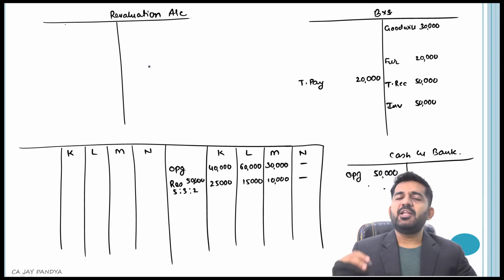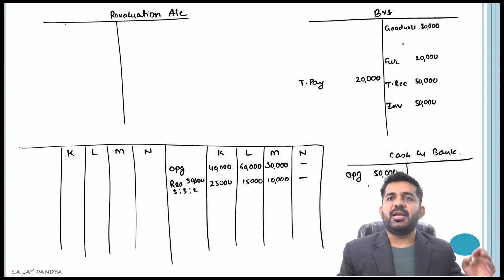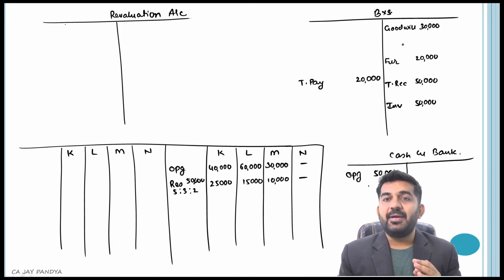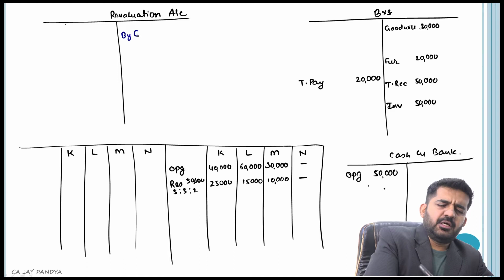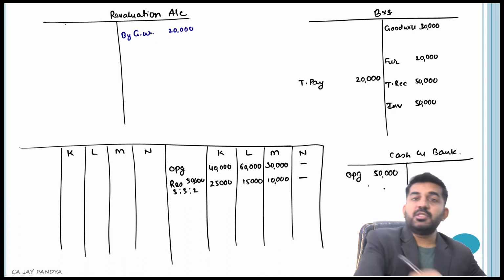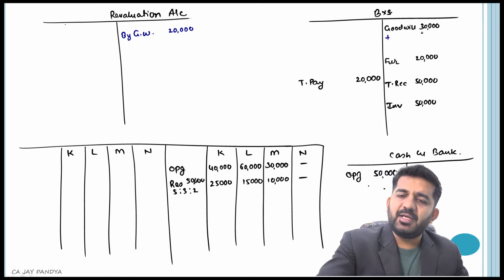How much is to be valued? 50,000. What is the existing value? 30,000. I will be passing the journal entry: goodwill account debit to realization account credit by goodwill 20,000. This is a credit effect. I need to give two effects. Another effect will be goodwill account will be debited. So goodwill will increase to 50,000.